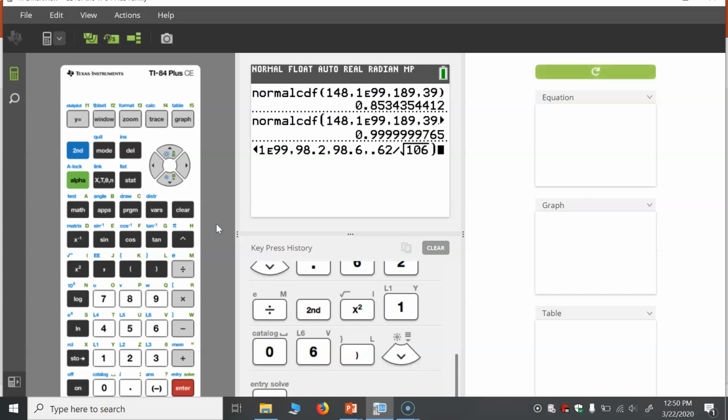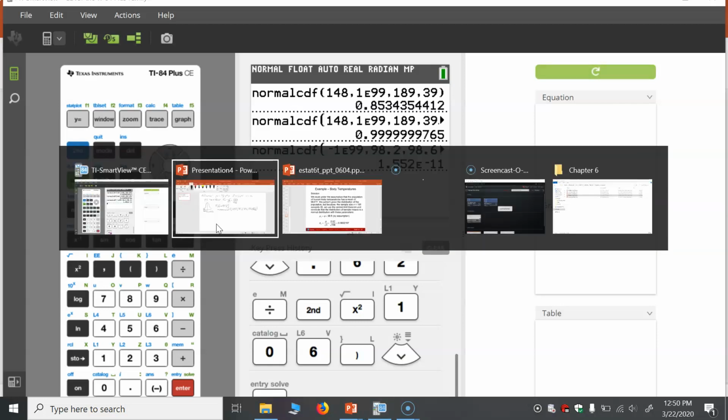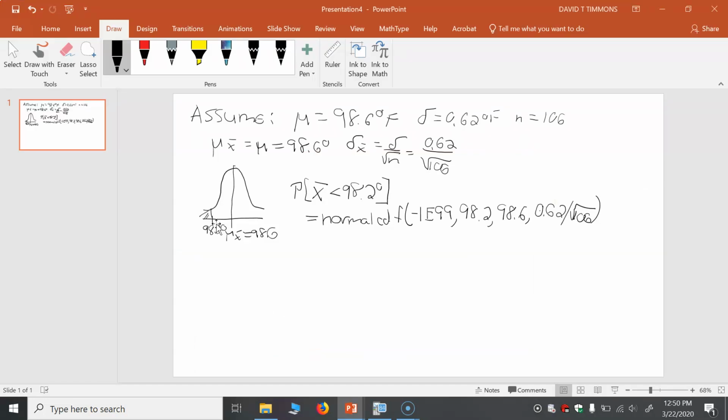All right, and then we will paste, and you'll see this value: 1.552 times 10 to the minus 11. So let me go back to my little whiteboard here. So this is 1.552 times 10 to the minus 11th.